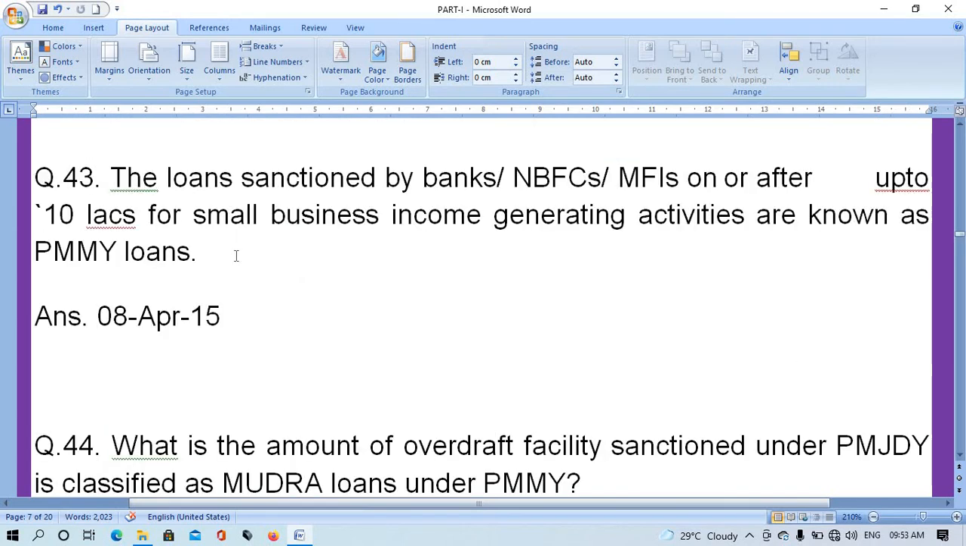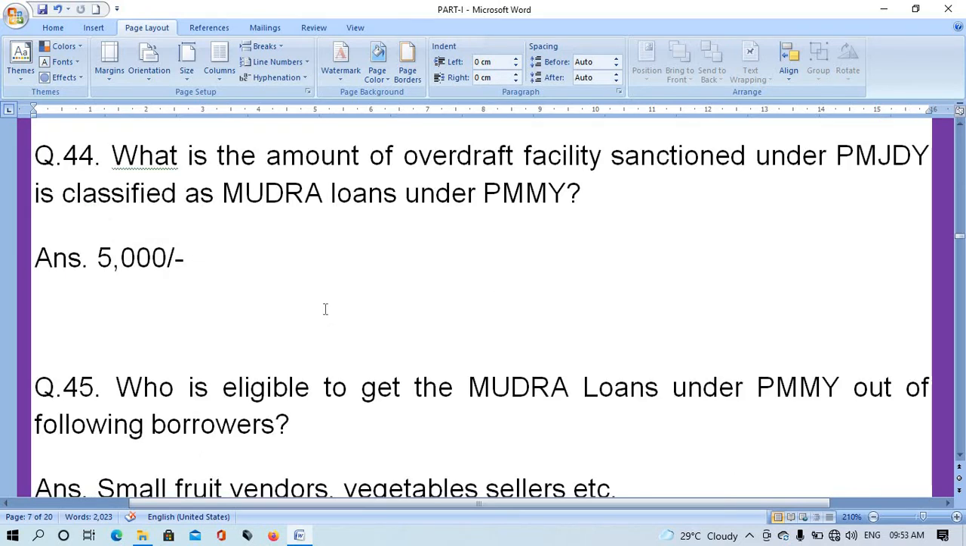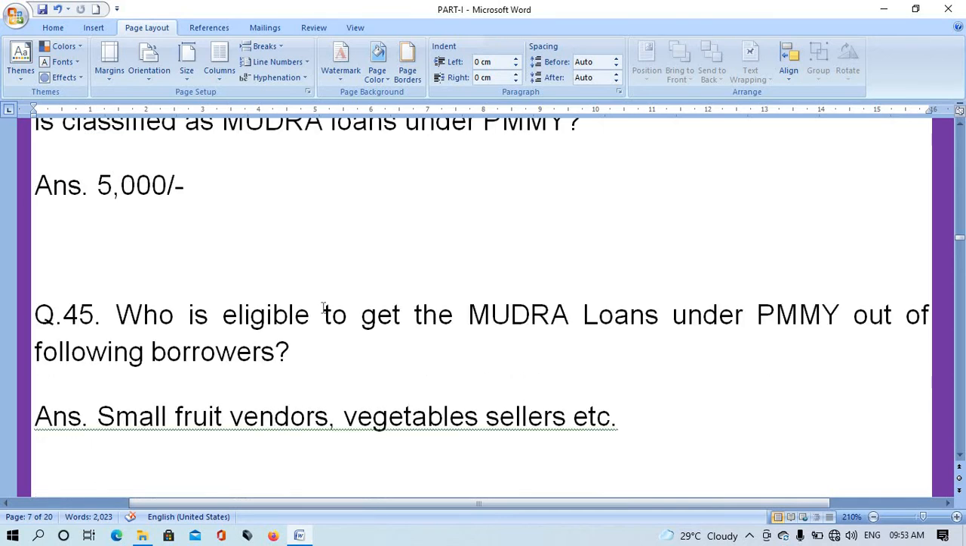Question number 43. The loans sanctioned by banks, NBFCs, MFIs up to 10 lakhs for small business and income generating activities are known as PMMY loans. Answer is 18 April 2015. Question number 44. What is the amount of overdraft facility sanctioned under PMJDY that is classified as Mudra loans under PMMY? The right answer is 5,000.